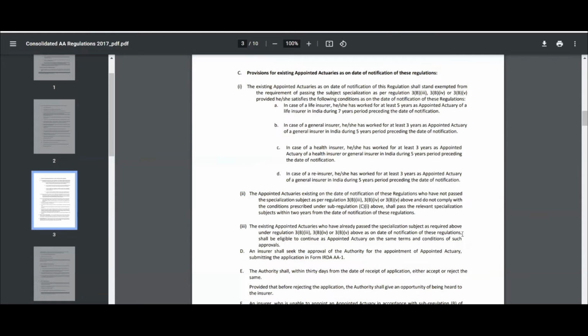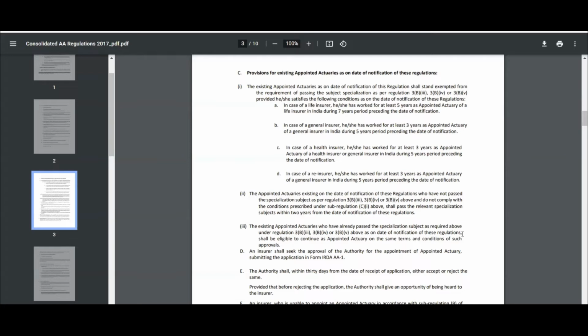The insurer is required to submit to the regulator or the authority the appointment of a person as an appointed actuary as per the IRDA AA1 form, appointed actuary one form, and the regulator will review everything and get back to the insurer within 30 days from the date of submission of the application.